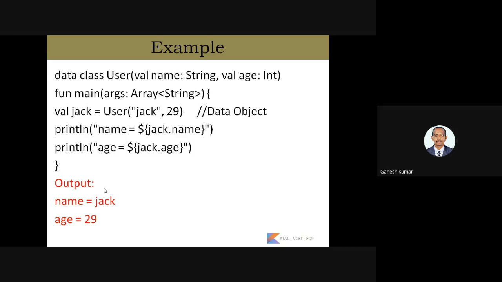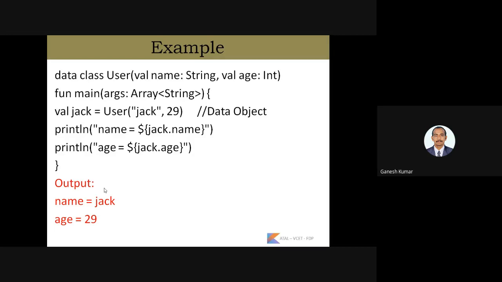Name is a string variable and age is an integer variable. The object Jack created for the class can hold the total memory allocated to name and age. Here the data object is Jack. That particular data object consists of the name and age for a single record.